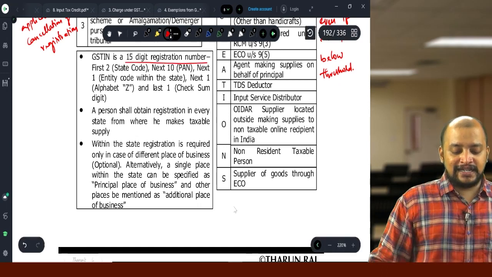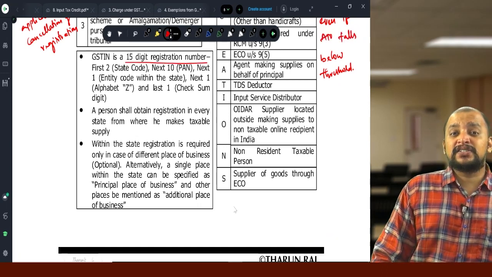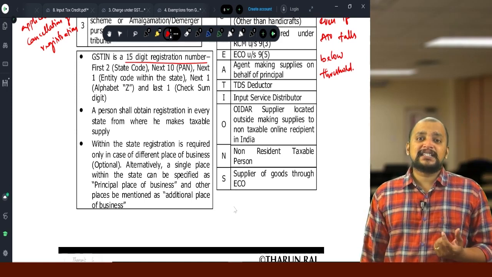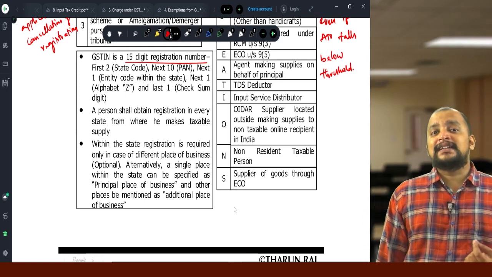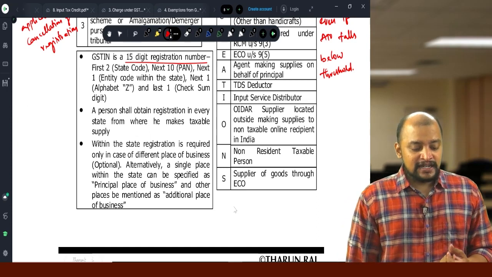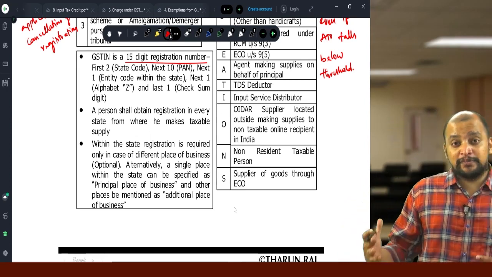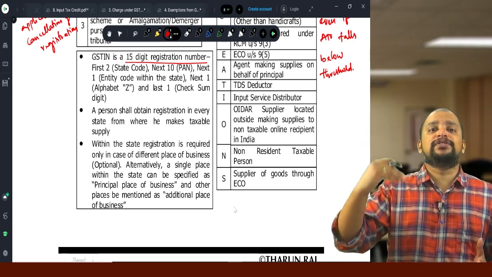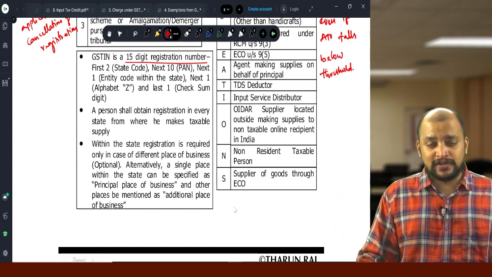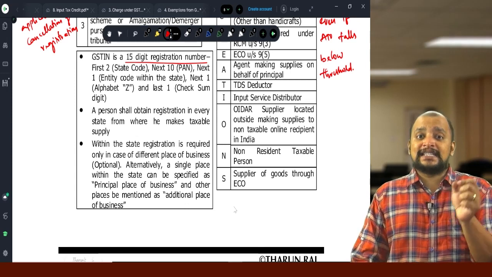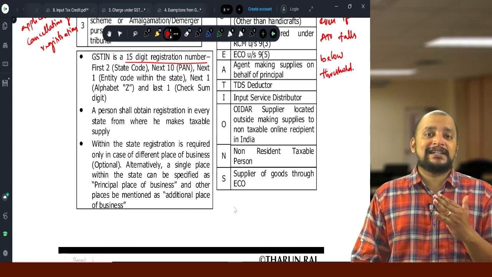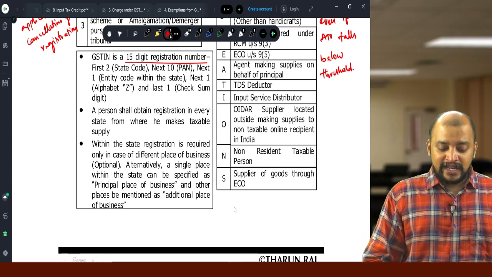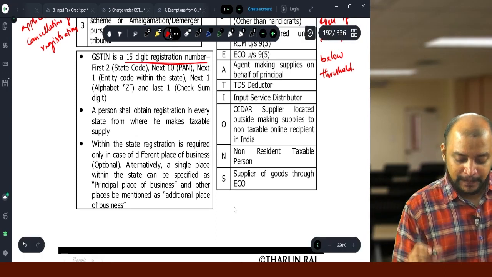The first 2 digits signify the state code, the next 10 digits signify the permanent account number, and the next one will be the entity code. Entity code means 1, 2, 3 different registrations within the state, and then the alphabet Z constant, and the last will be the checksum digit. So this is the 15-digit registration number.